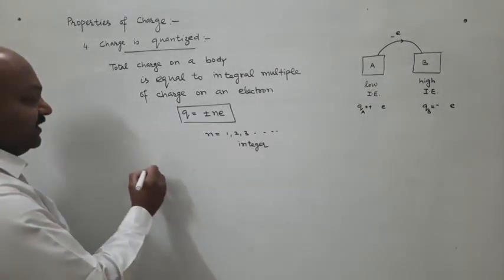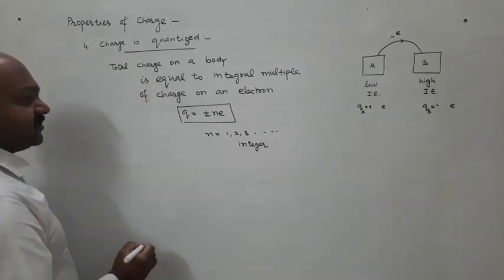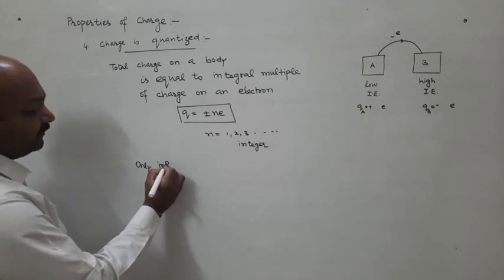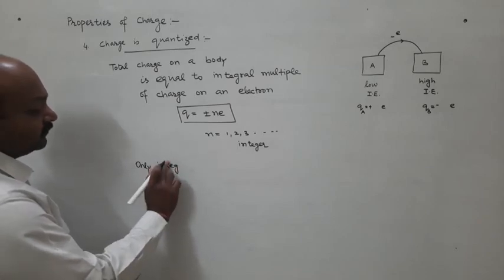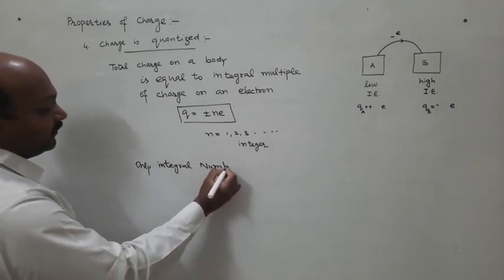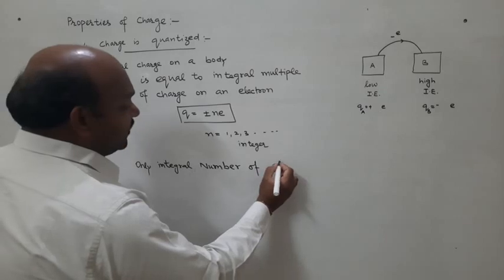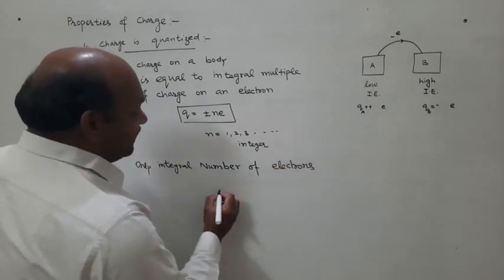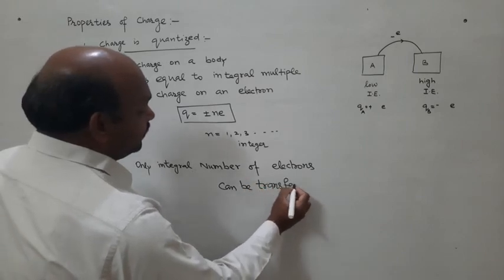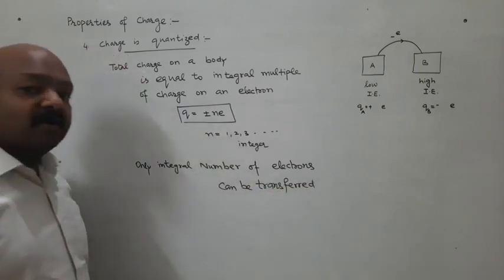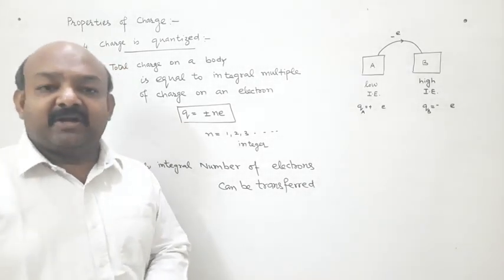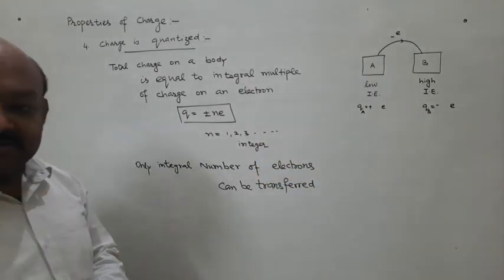So the reason for quantization of charge is that only an integral number of electrons can be transferred from one body to another body. A fraction of the electron cannot be transferred at all, as I have just discussed.